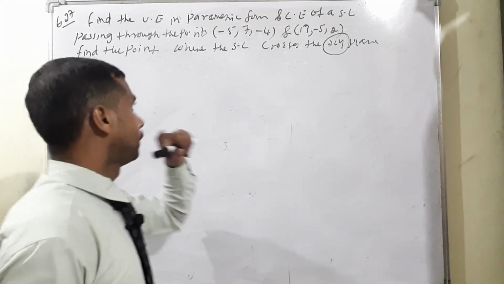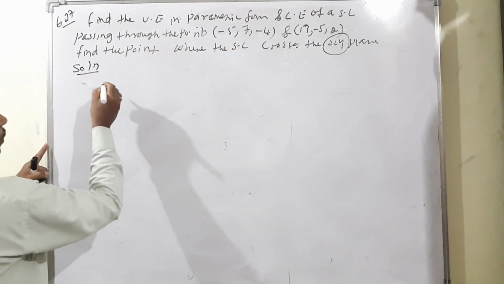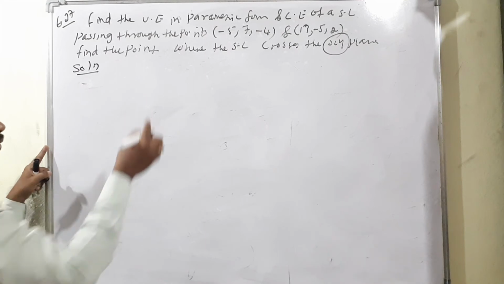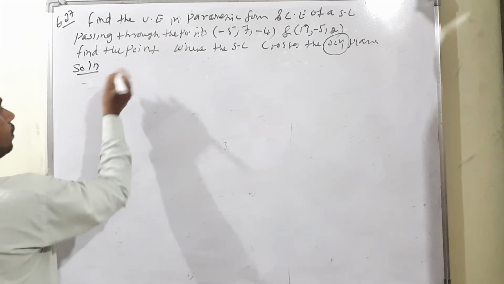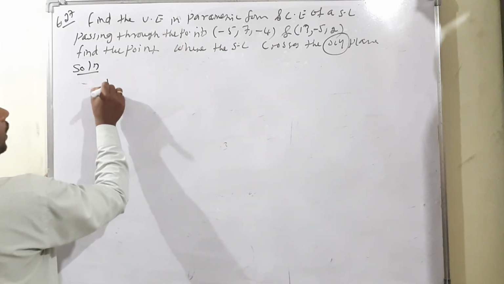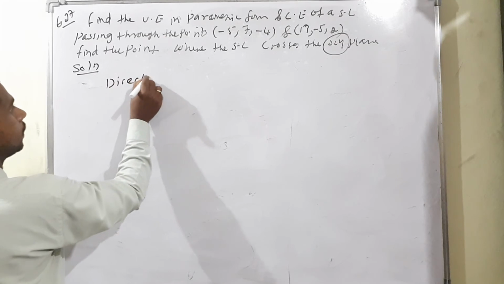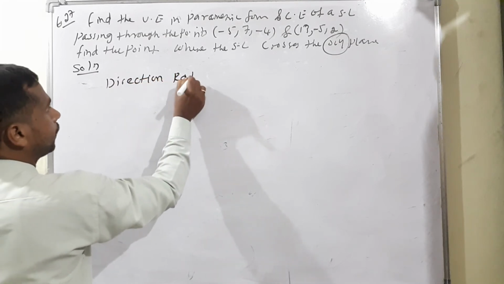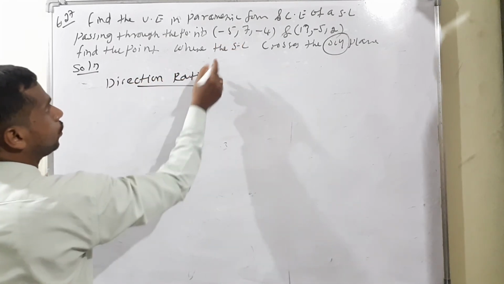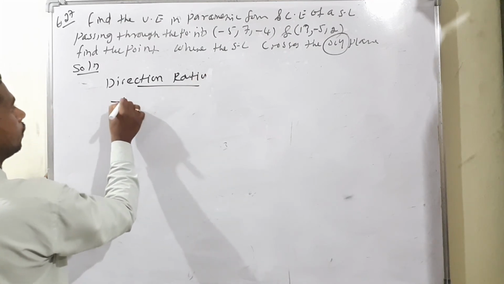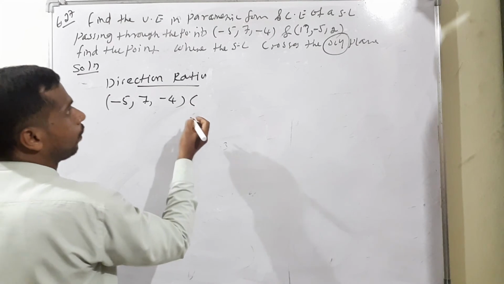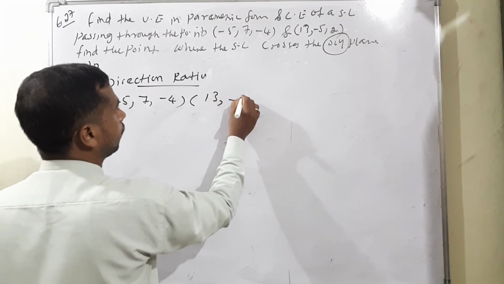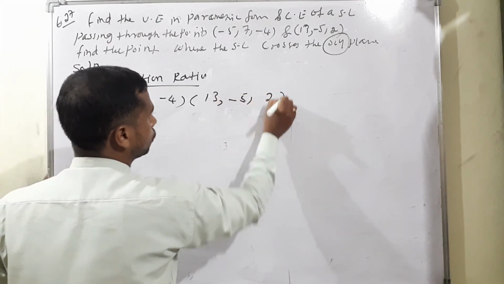So the given condition is two points, no? I would like to read it, because first we need to find the b vector, and then only we can apply. How do we find it from the two points? So we need the direction ratio, isn't it? The given two points are (-5, 7, -4) and the other point is (13, -5, 2).